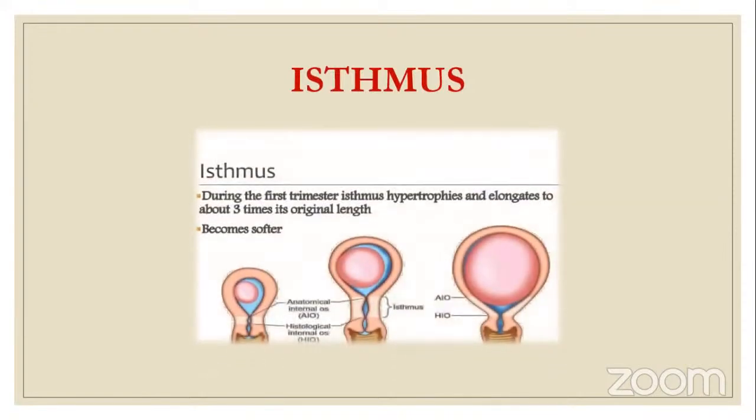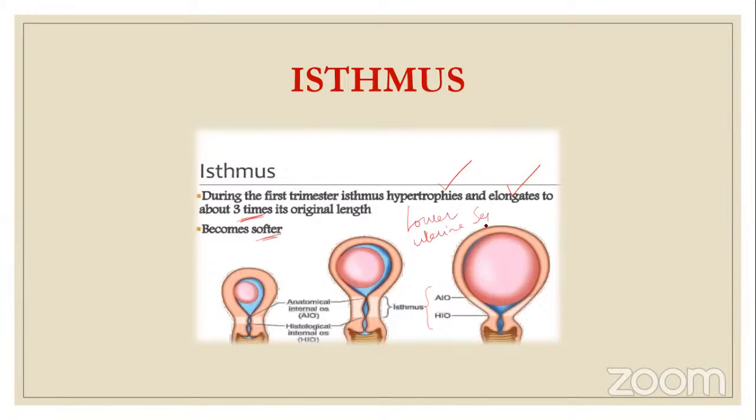Next is the isthmus. There is a major change happening in the isthmus. During the first trimester, the isthmus hypertrophies and elongates. The length of the isthmus increases to about 3 times its original length. Remember the number 3 times. The question can easily be formed: how many times is the original length of the isthmus elongated during the first trimester? It's 3 times, and it becomes softer. Here you can see the anatomical internal os and the histological internal os. Later, both of them form the lower uterine segment.